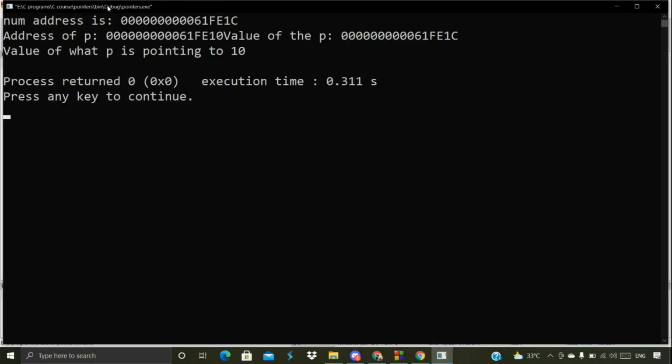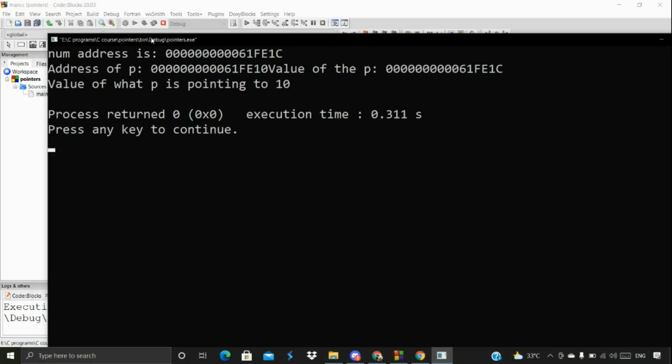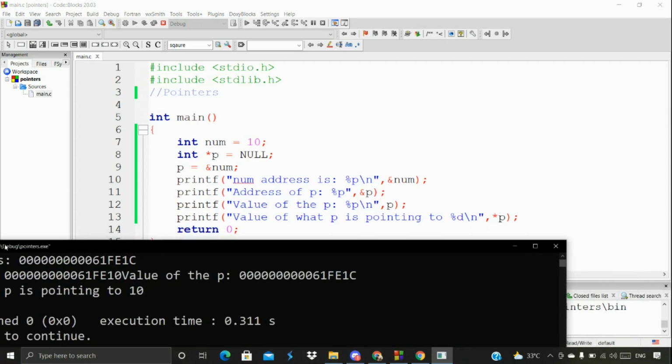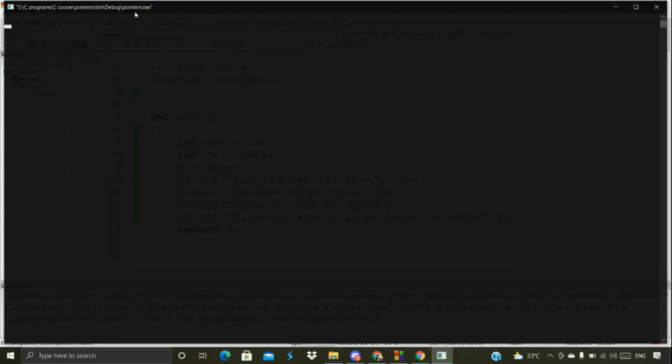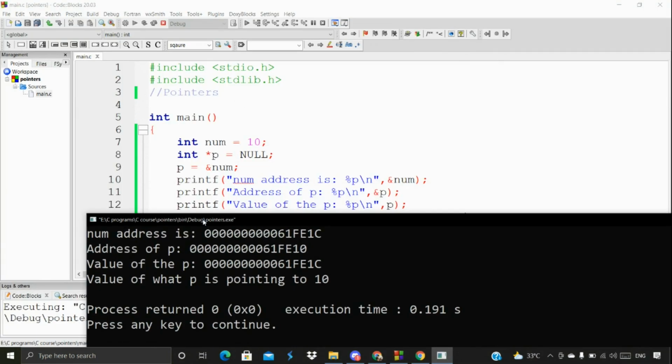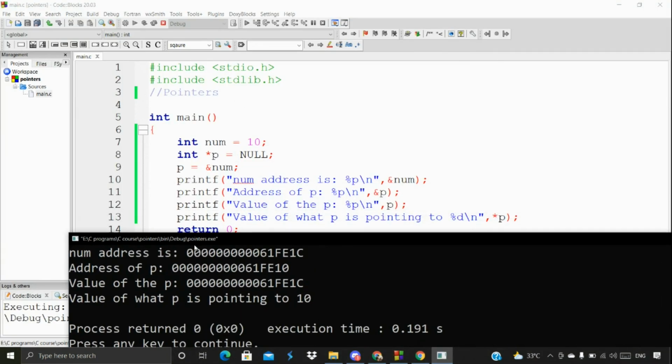So now we got the output here. Let's explore the output. Actually, something is missing here, let me fix that. Yeah. So here, let's see.